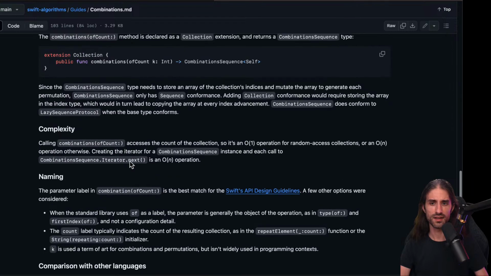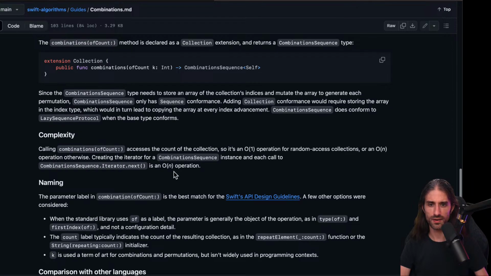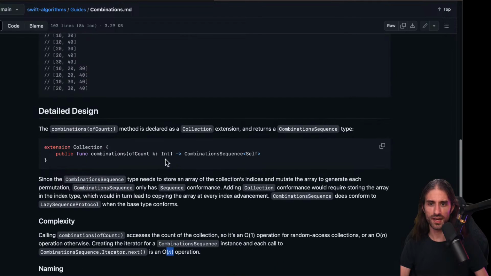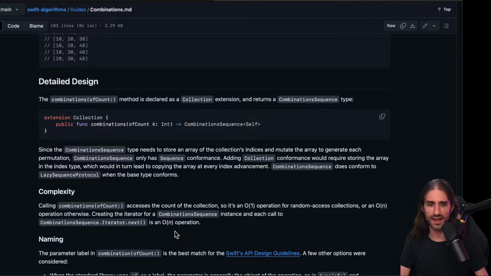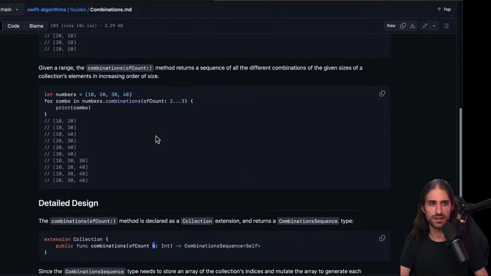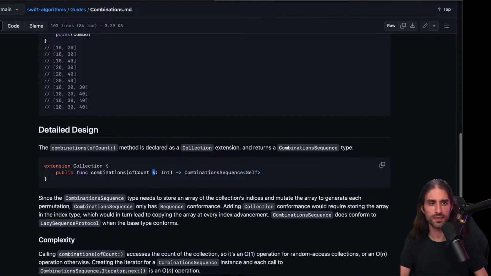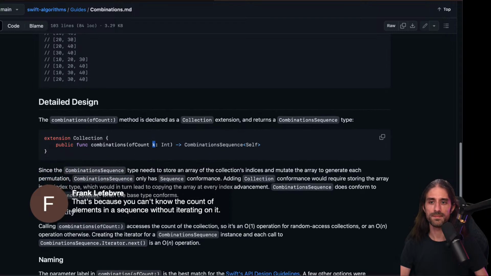So I guess, what is n actually? They don't say what n is, but I don't know if n is the size of the collection or if it's the value that's passed as an argument.